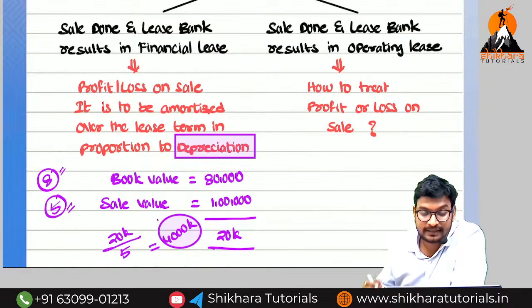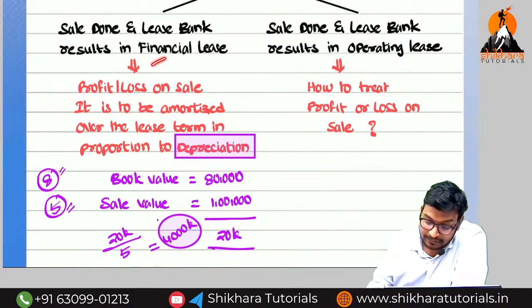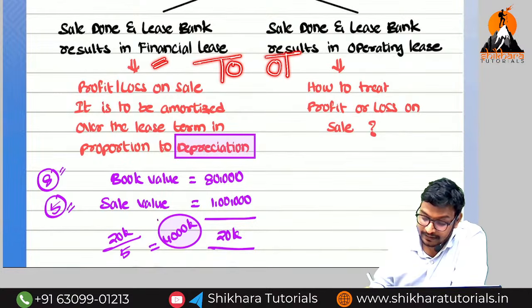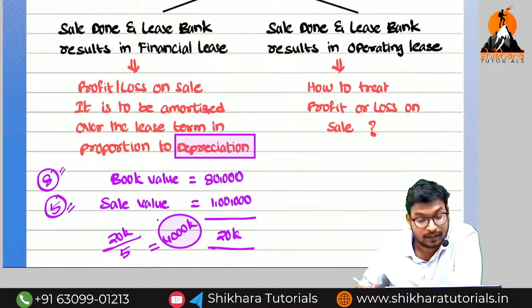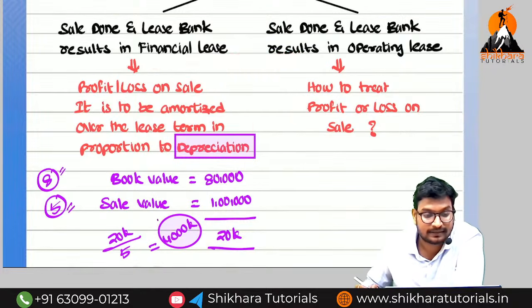We need to recognize the profit or loss immediately, or we need to amortize. If it is income, it means the P&L account credit side and the balance sheet liability side. If it is expenses, it means the P&L account debit side, and the unamortized portion will be on the balance sheet asset side.